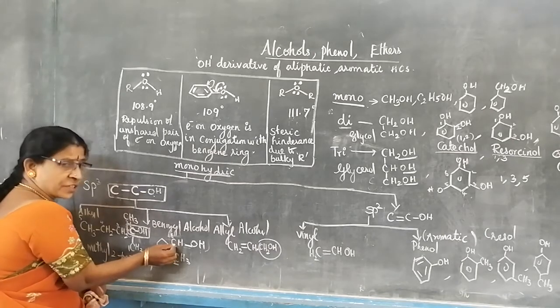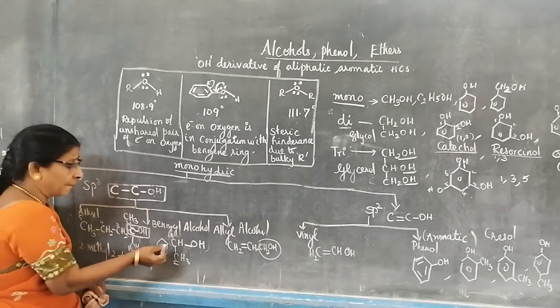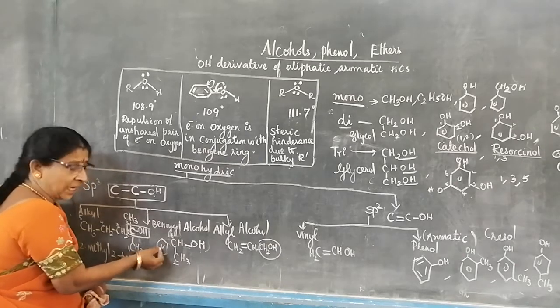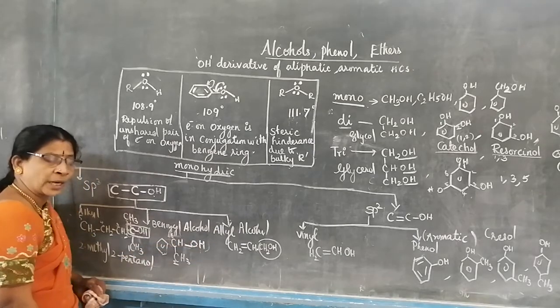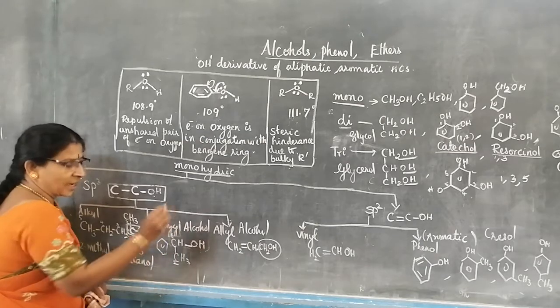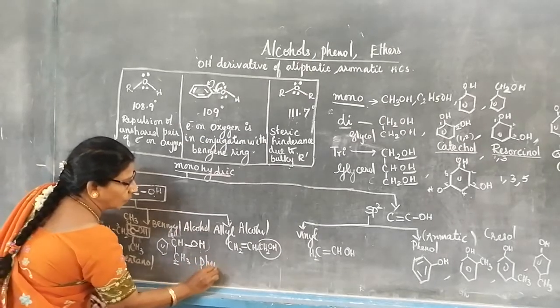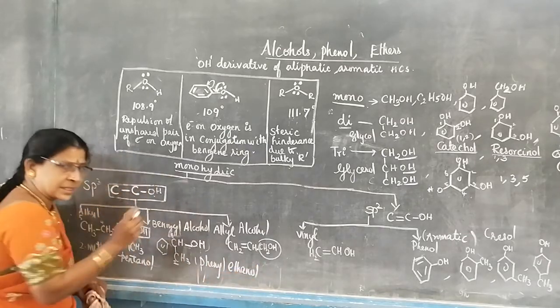In the ethanol, in the first carbon, phenyl. It should not be named as benzene, it should be named as phenyl. Phenyl is attached, OH is also attached. So how will you name this compound? 1-phenylethanol. Now it is secondary.